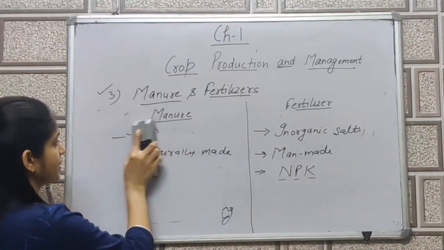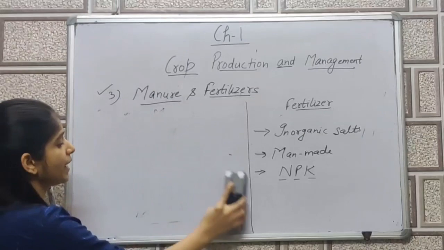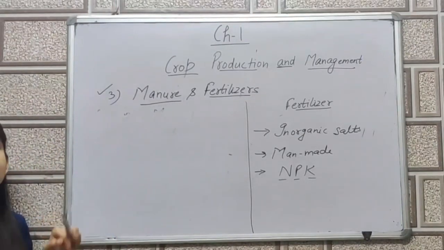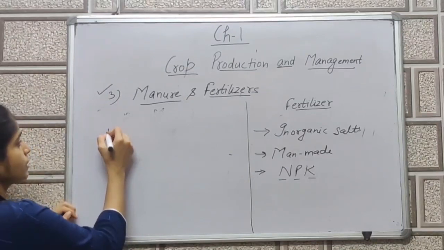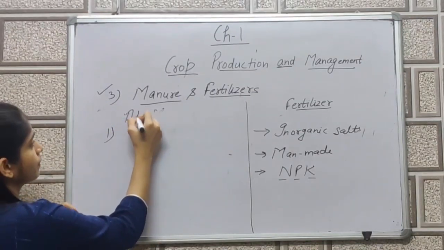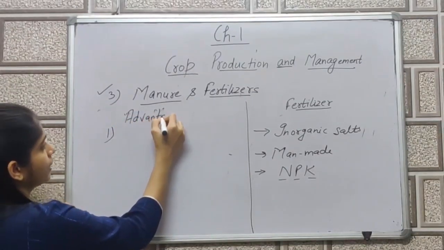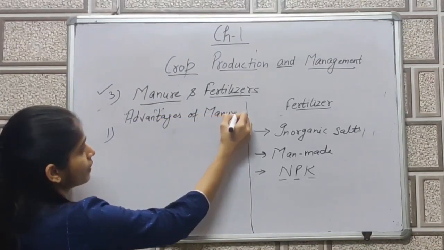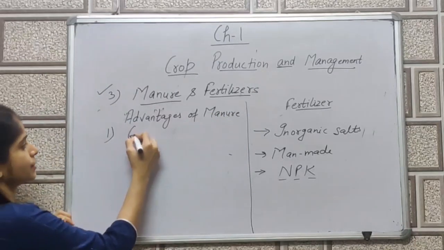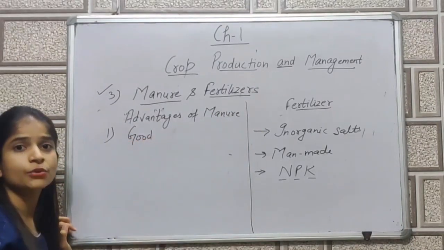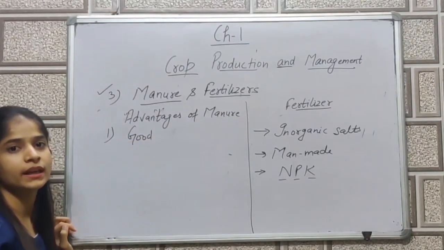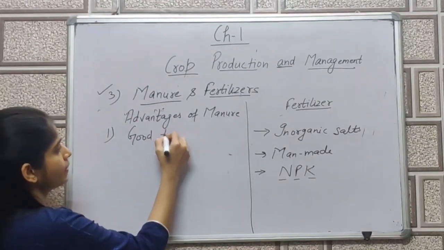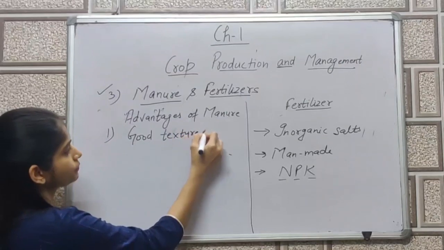If I say advantages of manure, manure provide humus to the soil, or they provide good texture to the soil. So first advantage of manure, they provide good texture. It will improve soil texture, make the soil porous so that water holding capacity increases. So it provide good texture to soil.